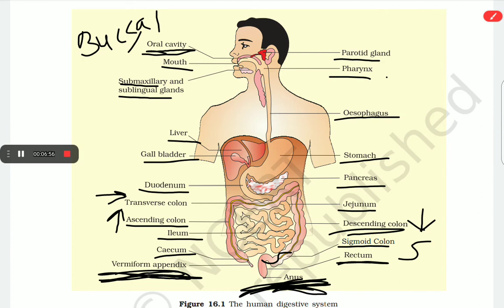So here we see the first paragraph of digestion, and in the later parts we will see the other paragraphs or other headings of this chapter.